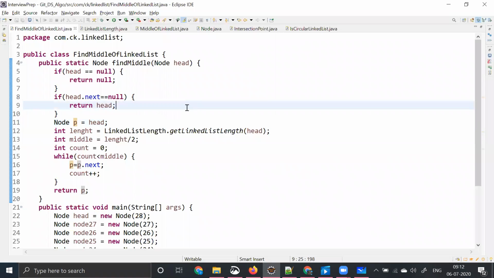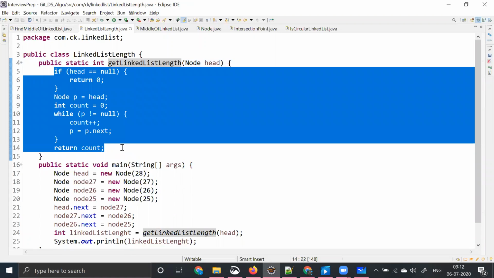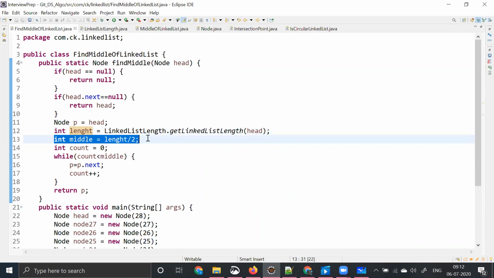If you remember, we have solved a previous problem, which is getting the length of the linked list. This is the code for that. I'm not going deep into this right now. What this code does, as we wrote in our previous class, is give us the length. When this code gives us the length, we have to formulate a formula. So what is the formula for that? I'm thinking the interviewer has guided me to take the n by 2 formula. So what I'm trying to do is length by 2.